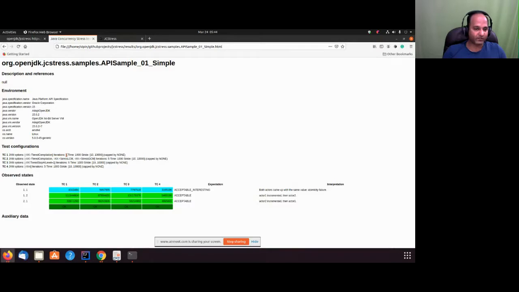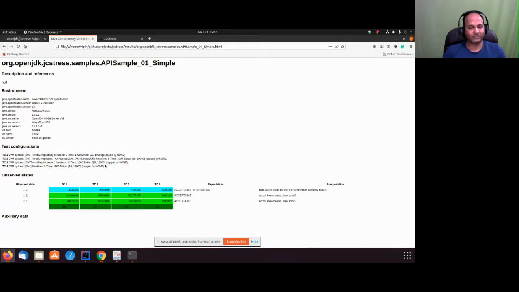How many iterations? The number of iterations is 5. Then we have time, which is 100. Stride size is 10 to 10,000. So these are different options on the basis of mode, the mode of test we try to run. There are different modes, and the mode we are choosing is the default mode. We'll also see how it changes depending on the mode.